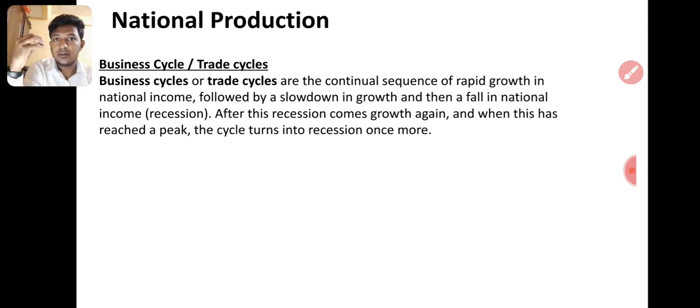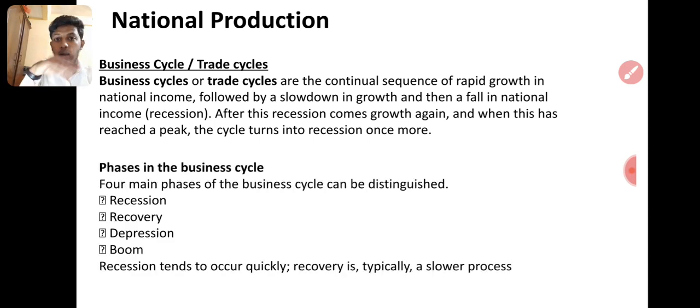You can understand these technical words if you see the graph, right? It is not that difficult. Just understand for the long term, not the short term, how the economy is behaving. What is the behavior of the economy: whether we are recovering, whether we are growing, whether we have touched a maturity point. The peak point is called the boom, a phase in the business cycle.